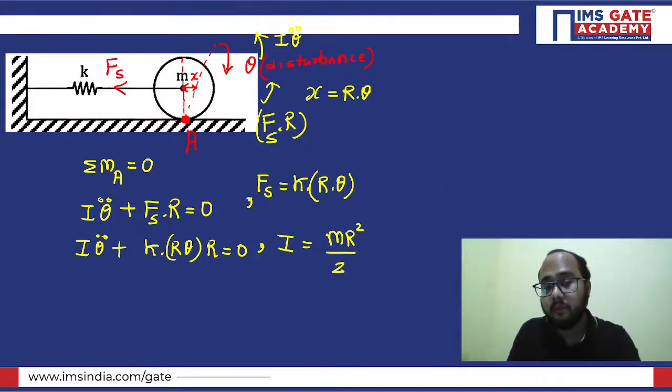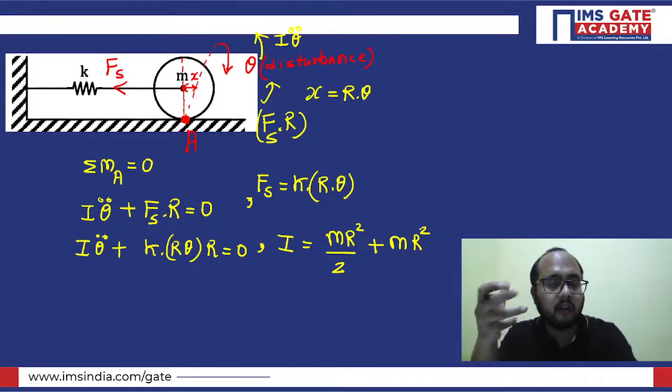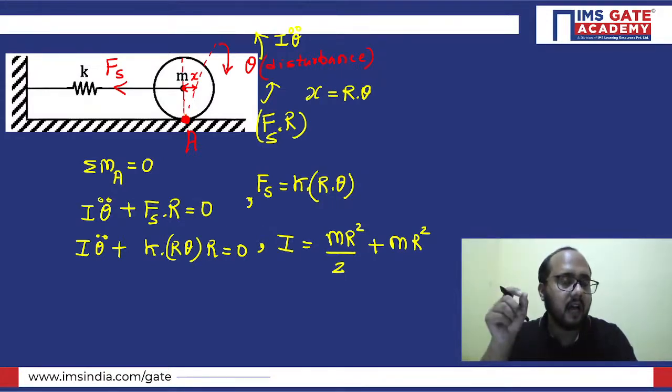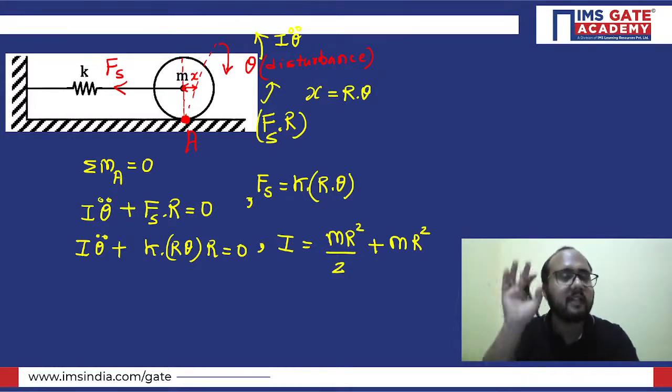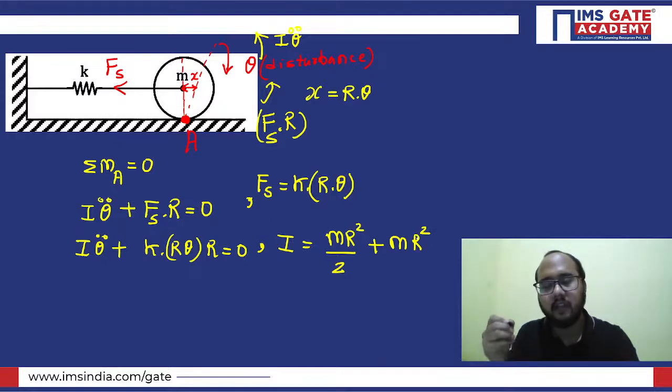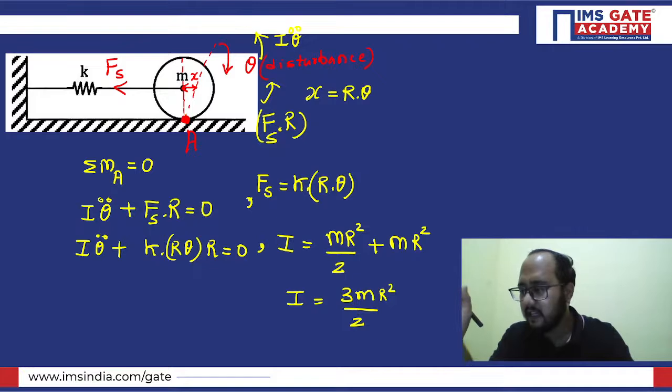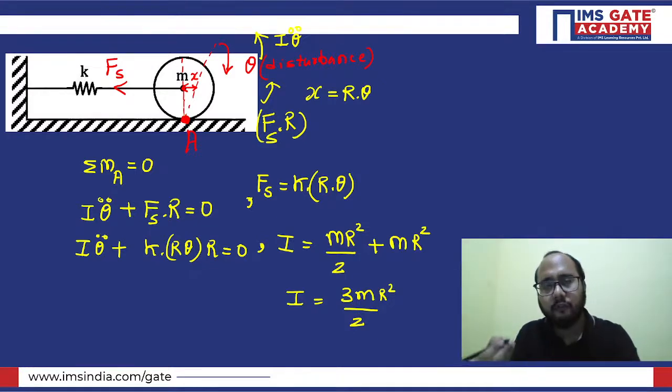But you need to calculate the moment of inertia about point A, so you just need to add m into the square of the distance. What is the distance? The distance from the center point to the point of consideration. In this case, our point of consideration is A, which is R distance away from the center point. So you multiply m into R square, and whatever value you get is 3mr square by 2. I hope this is clear to everybody, right?